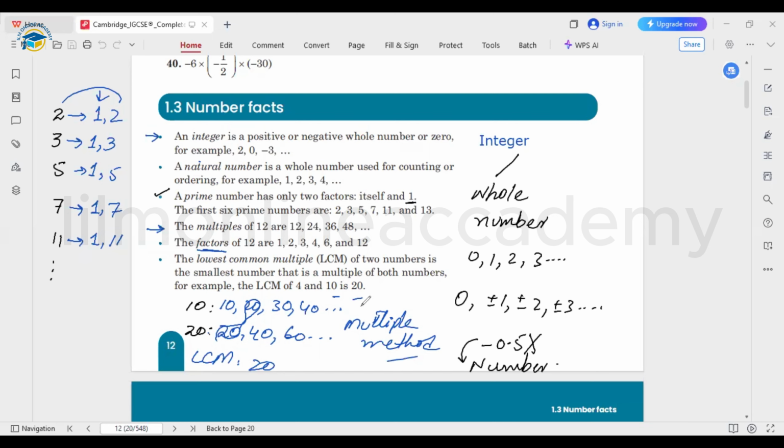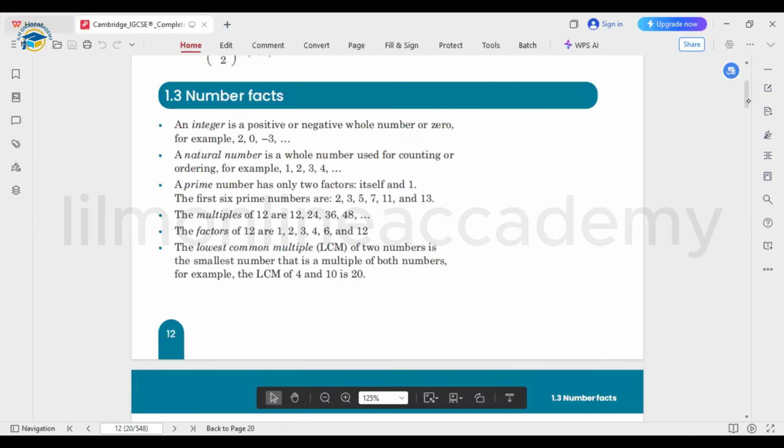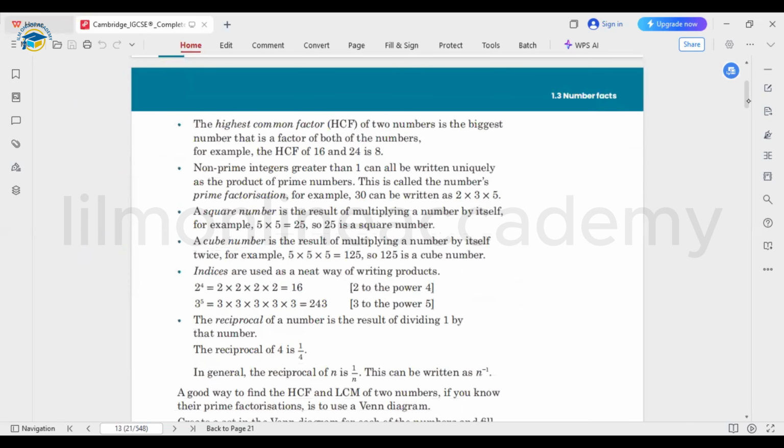But sometimes if the numbers are a bit greater or complex, we can move towards the other methods as well. So I will let you know those methods side by side as well. So LCM means the lowest common multiple. Okay, next is HCF. HCF means highest common factor.